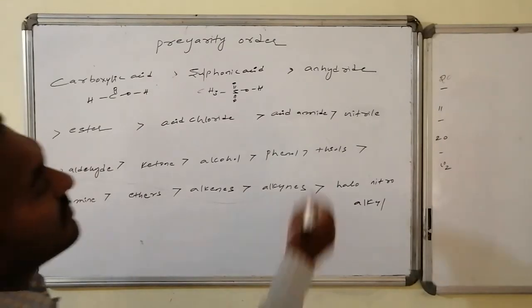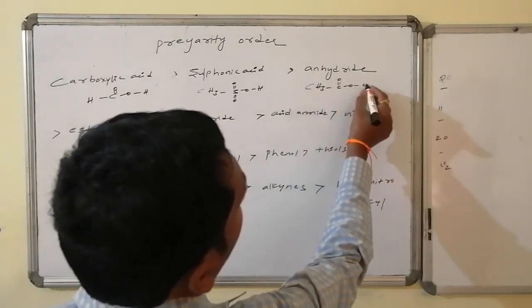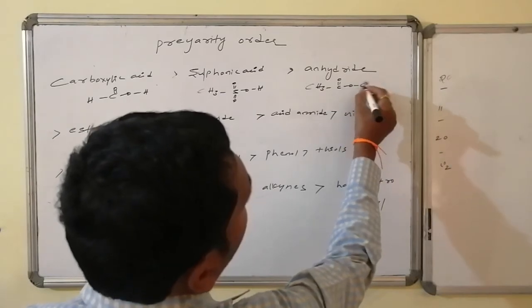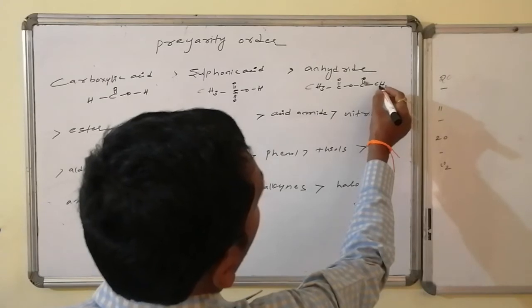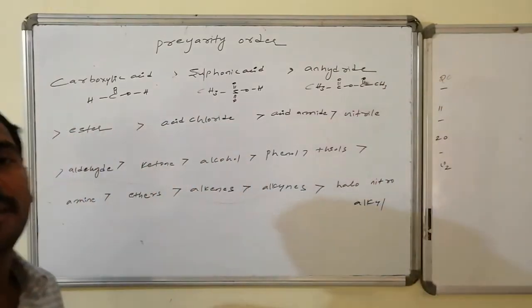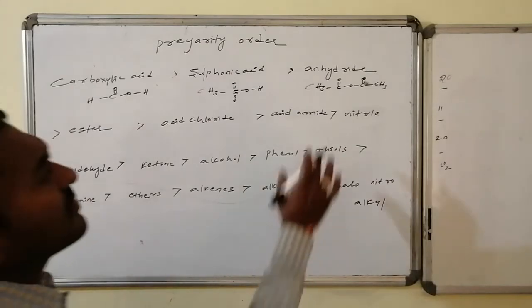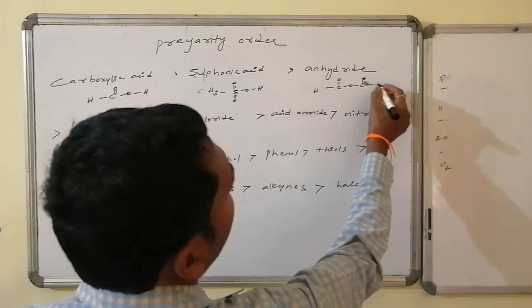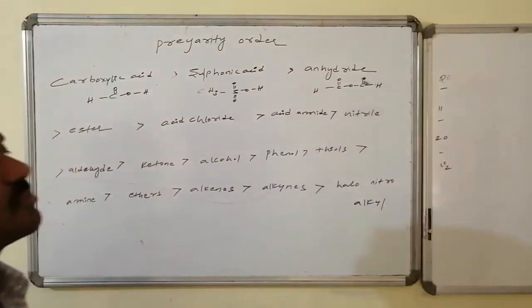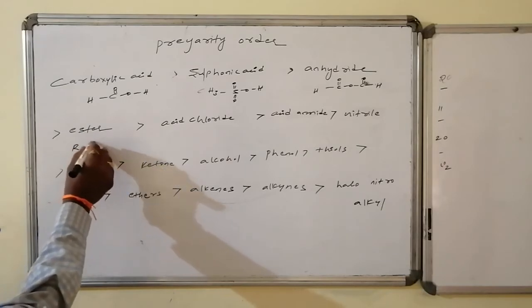And anhydride is an acid derivative from the acid after removal of water. The formed compound is said to be an anhydride compound. Here I am writing the carbons associated, that is ethanoic acid related anhydride, ethanoic anhydride. Otherwise you can go for formic anhydride also, that is methanoic anhydride. Similarly, ester is RCOOR,